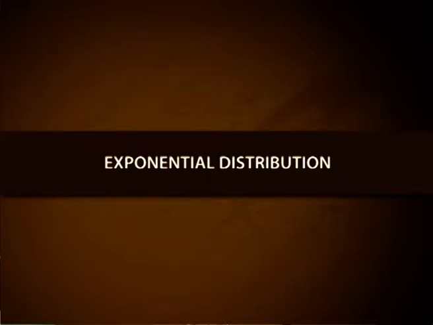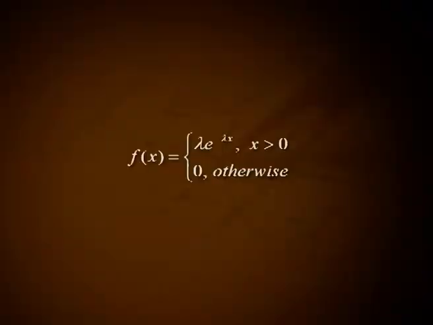Exponential distribution. A continuous random variable X is said to follow exponential distribution with parameter lambda, where lambda greater than 0, if its PDF is given by f(x) equal to lambda e raised to minus lambda x for x greater than 0 and equal to 0 otherwise. The distribution function of X, capital F(x), equal to 0 when x less than 0 and equal to 1 minus e raised to minus lambda x for x greater than or equal to 0.